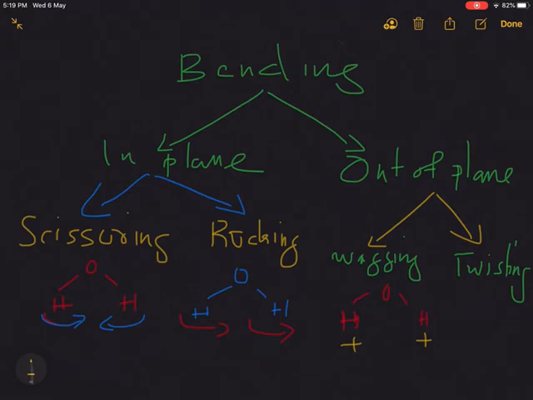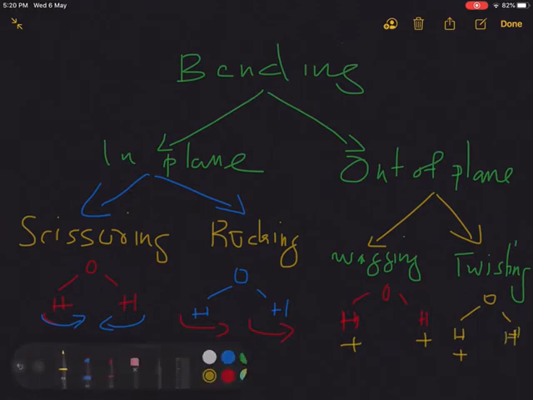And then what is twisting? One of the bonds is coming towards us, out of the plane of the board, and the second one moves away from us. This is called a twisting movement.